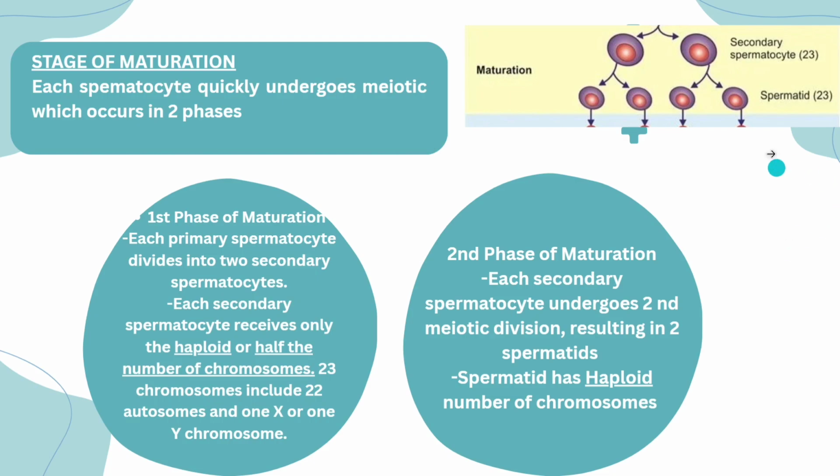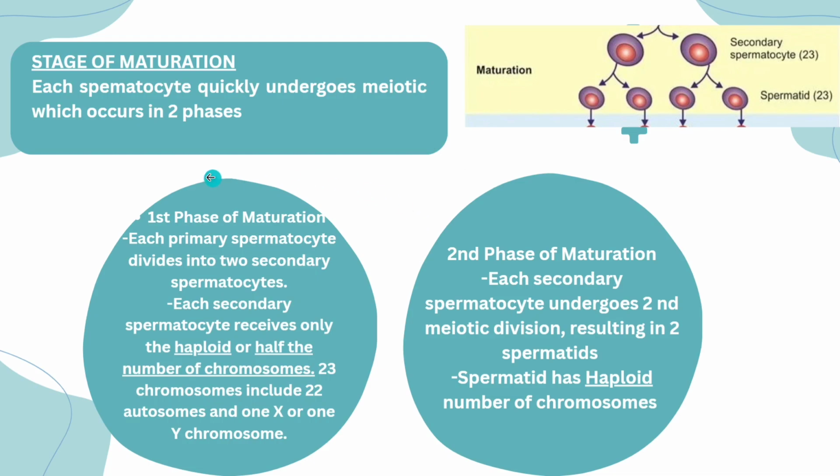You can see in the diagram here, one primary spermatocyte gets divided into two secondary spermatocytes. This is the first phase of maturation. Next, in the second phase of maturation, each secondary spermatocyte undergoes the second meiotic division, resulting in two spermatids. You can see here in the diagram, each secondary spermatocyte is divided into two spermatids.